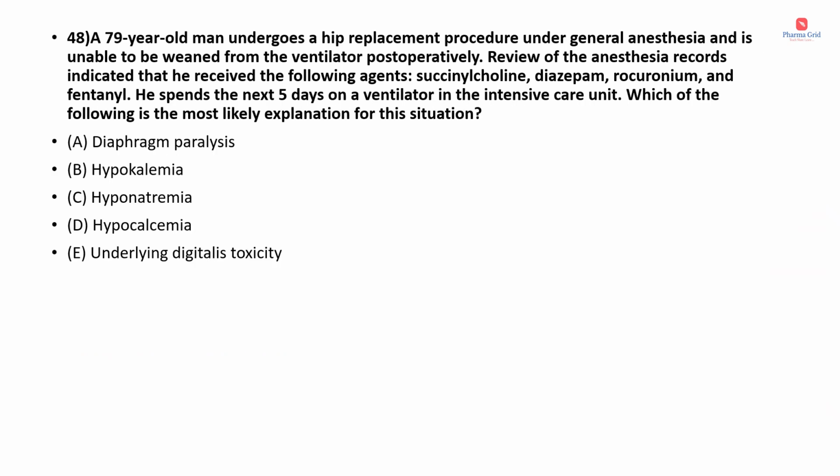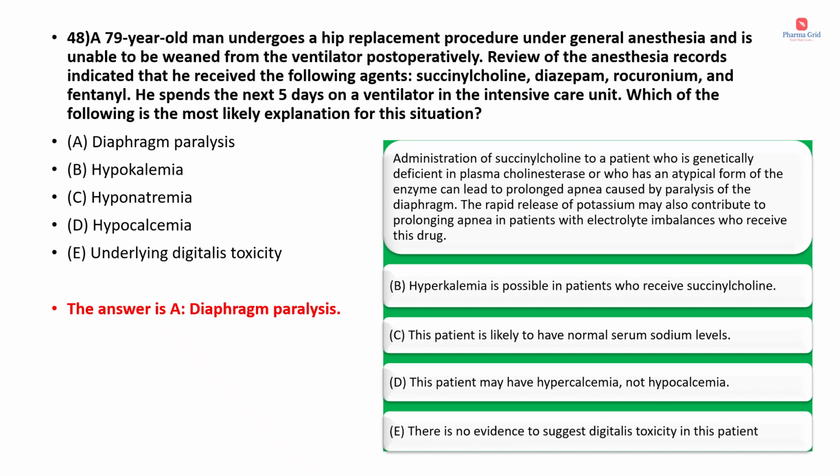Question number 48. A 79-year-old man undergoes a hip replacement procedure under general anesthesia and is unable to be weaned from the ventilator postoperatively. Review of the anesthesia records indicated that he received the following agents, which includes succinylcholine, diazepam, rocuronium and fentanyl. Fentanyl is an opioid. He spends the next 5 days on a ventilator in the intensive care unit. Which of the following is the most likely explanation for this situation? Options are diaphragm paralysis, hypokalemia, hyponatremia, hypocalcemia, underlying digitalis toxicity. Here the correct answer is option A, that is diaphragm paralysis.